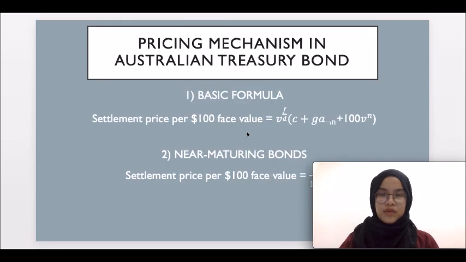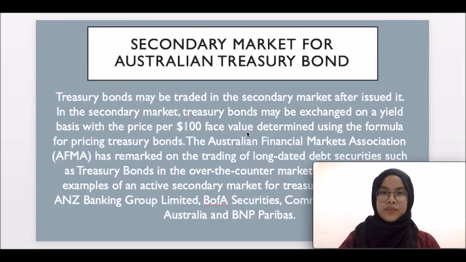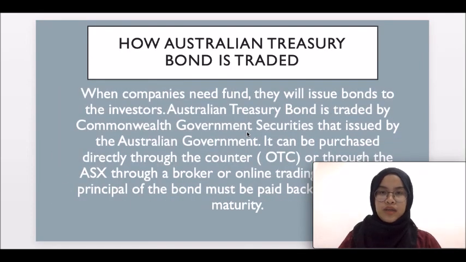Next, I will explain about the pricing mechanism of the Australian Treasury bond. So it has two formulas. First, the basic formula, and second is the near maturity bond. Then I will explain how the Australian Treasury bond is traded.